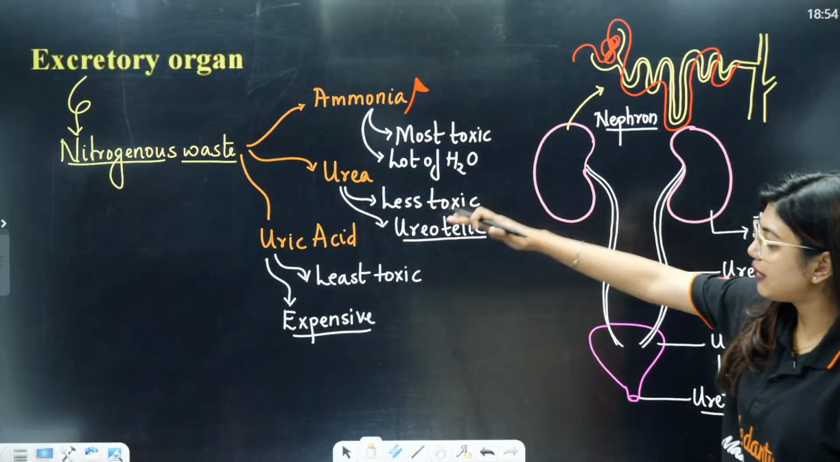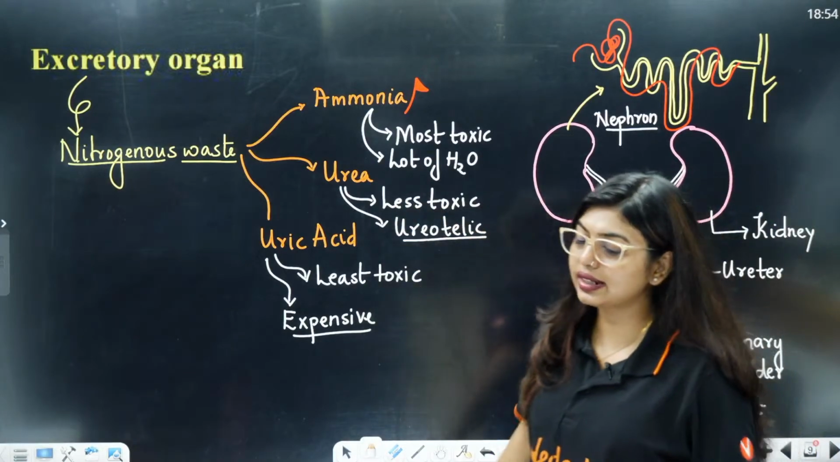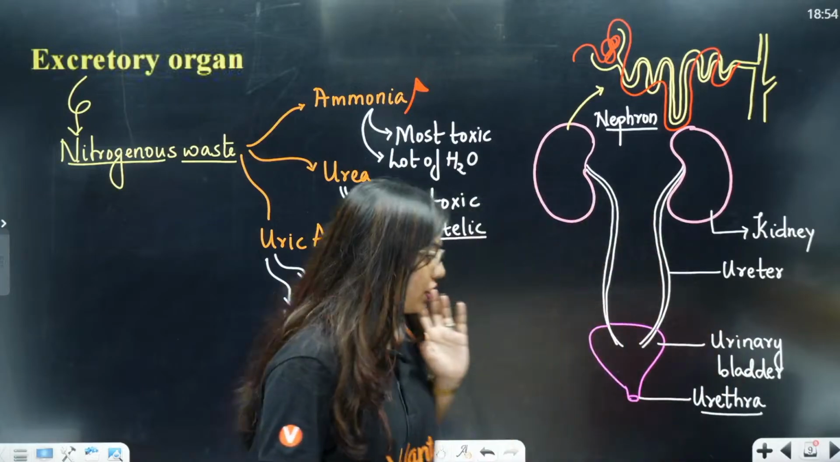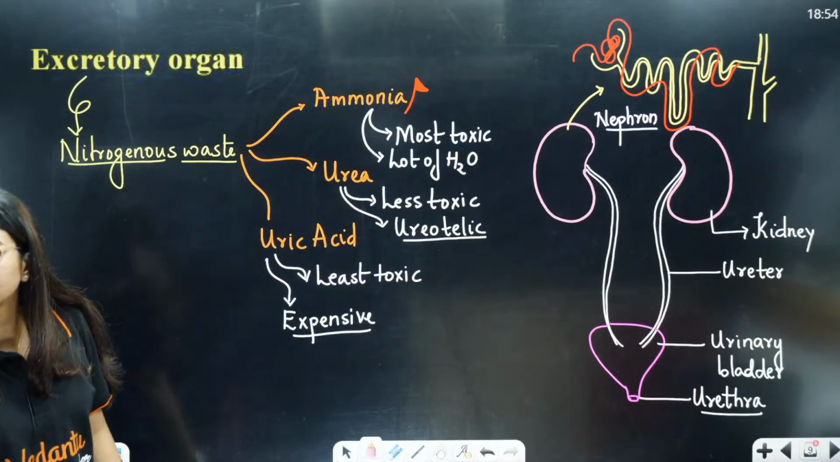Now, students, when uric acid is being secreted out, you can tell uricotelic. When urea is secreted out, ureotelic. Ammonia is secreted out, ammonotelic. Okay. If you want me to write that, I can take 2 minutes and write that as well. Okay, write that as well.